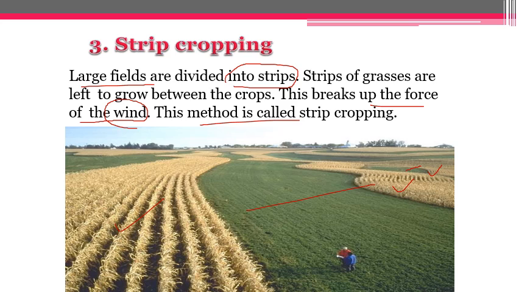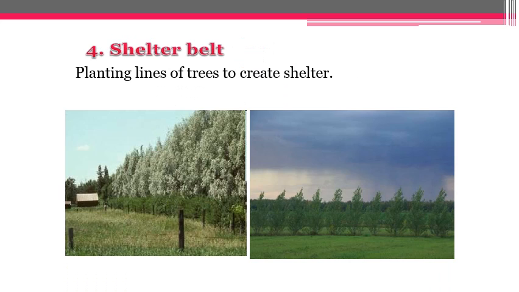Now how it works: when you have an area with crop and another field without any crop, then again crop, it will break the force of the wind which is carrying the soil. When it breaks the force of the wind, it also minimizes its ability to carry the soil from the field to another area. Thereby it helps in reducing soil erosion by the action of the wind. Again, shelter belt. The first two, contour ploughing and terrace farming, were for water, and the third one, strip cropping, and shelter belt are for the wind.